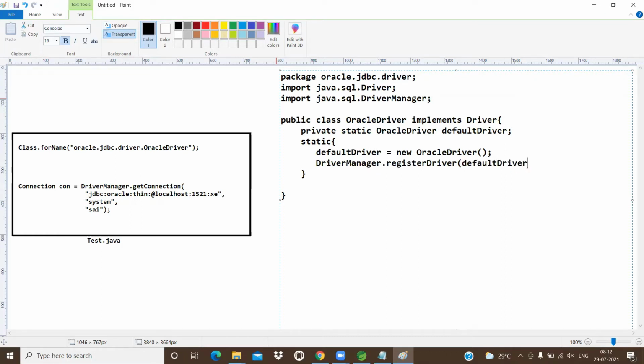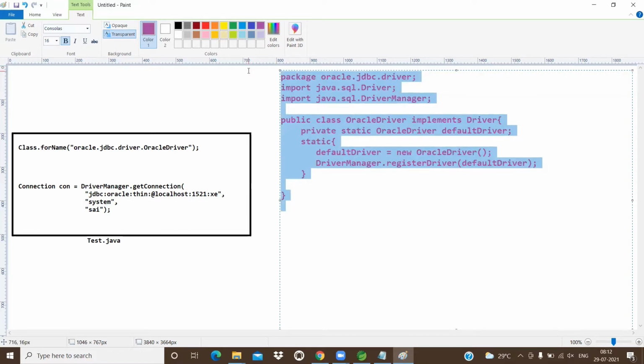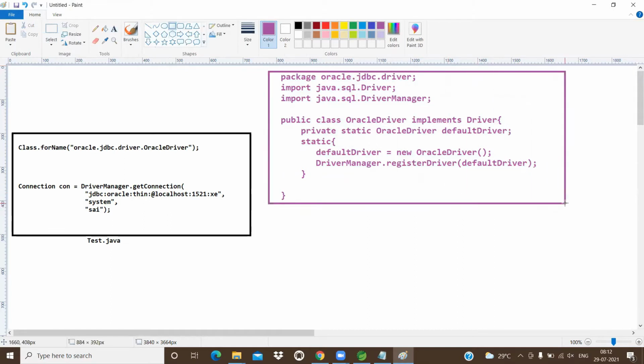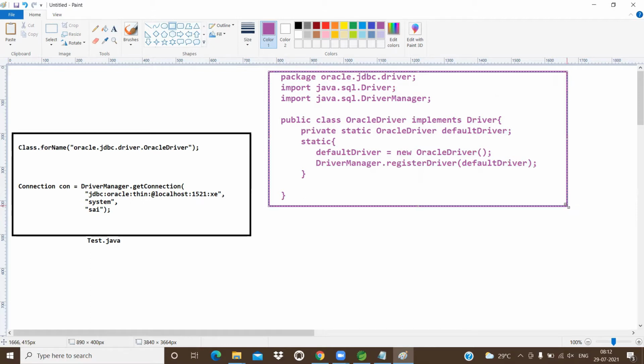In yesterday's first program, what we learned, my dear, is that whenever we write our first program, we are manually, programmatically writing code to create an object and register with the driver manager.